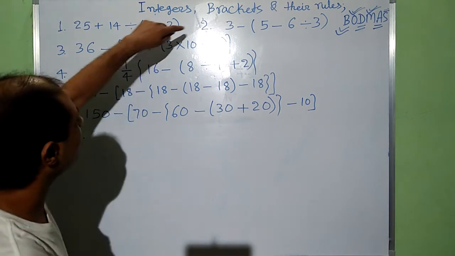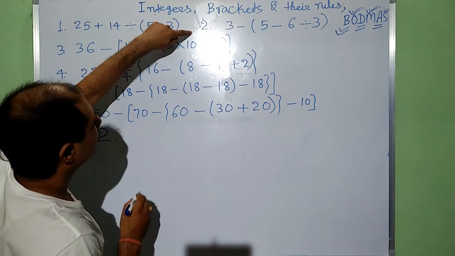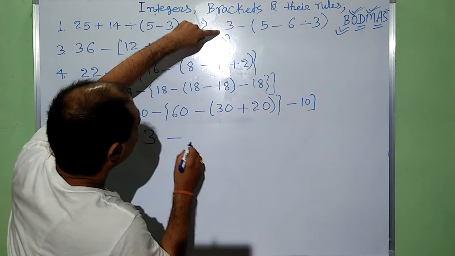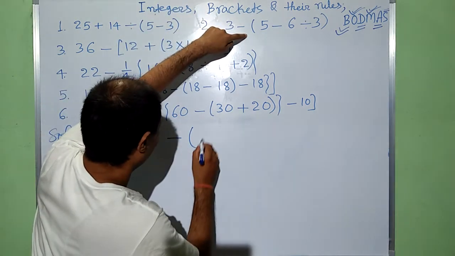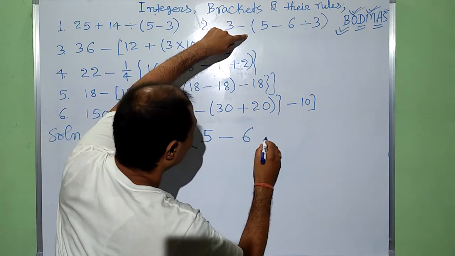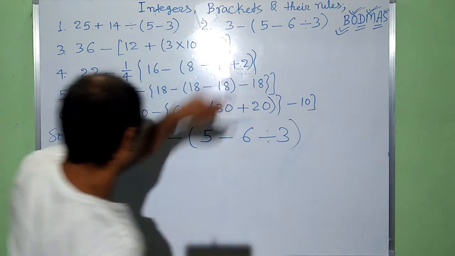Now try to solve question number 2, which runs like this. 3 minus 5 minus 6, which is divided by 3.